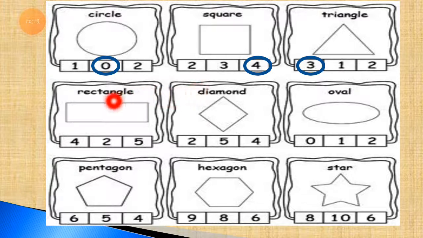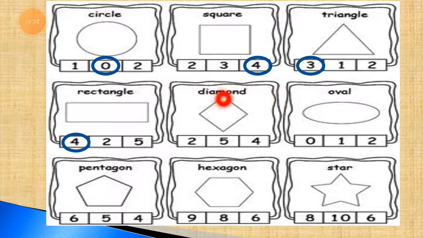Let's count how many sides. 1, 2, 3 and 4. Rectangle also has 4 sides. So we have to circle the 4 number because rectangle has 4 sides.